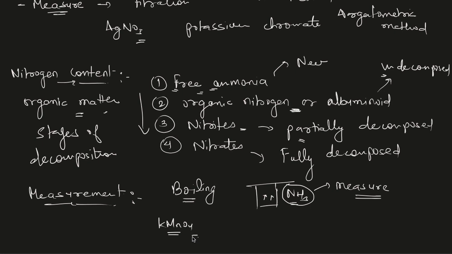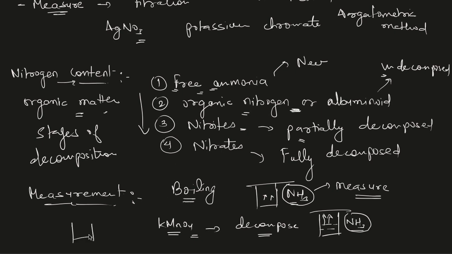So with the addition of potassium permanganate, we first decompose this organic matter and then again boil this sample. After this boiling, the ammonia gas will be released again, and that will tell the quantity of organic nitrogen or albuminoid.